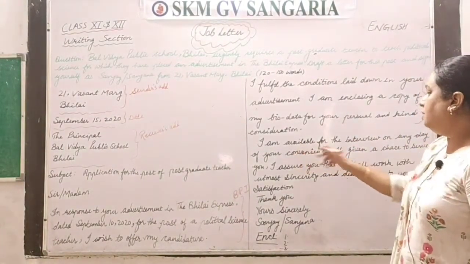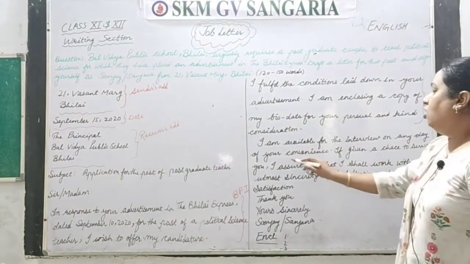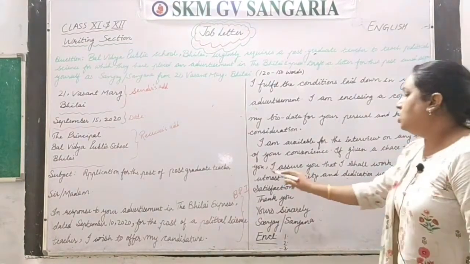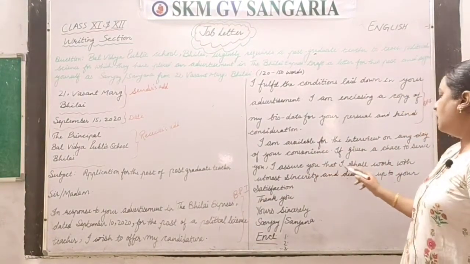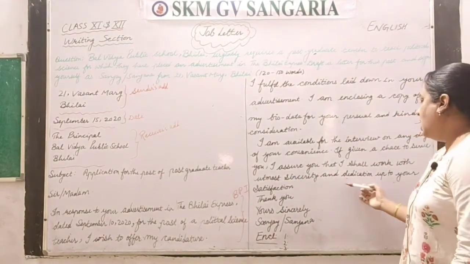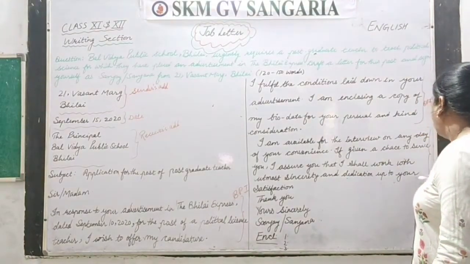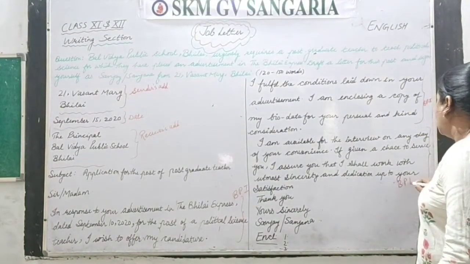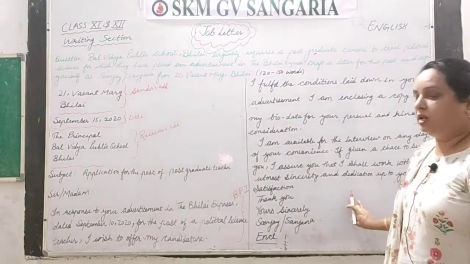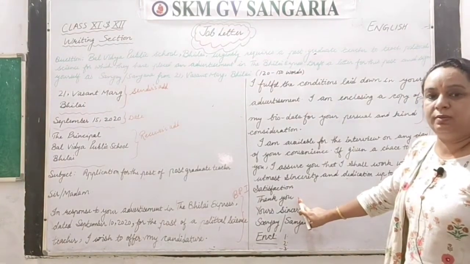Next paragraph: I am available for the interview on any day of your convenience. If given a chance to serve you, I assure you that I shall work with utmost sincerity and dedication up to your satisfaction. This is body paragraph number 3, and then the closing paragraph, the concluding paragraph you may say. And after that we have to finish this with a complimentary close.